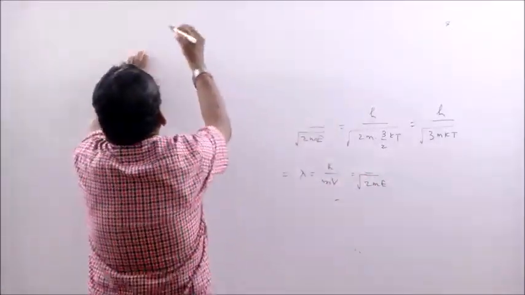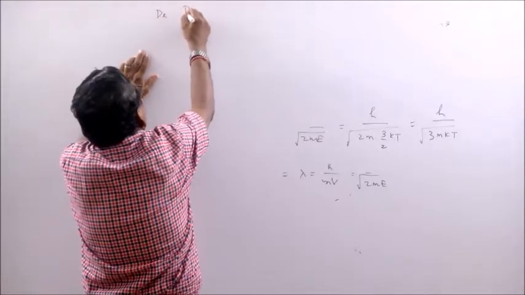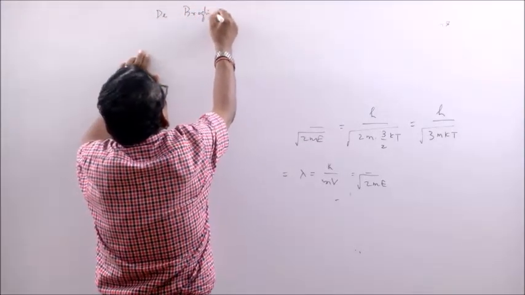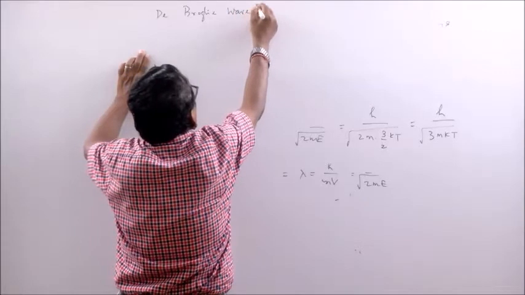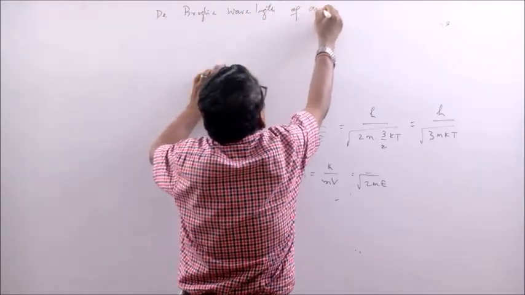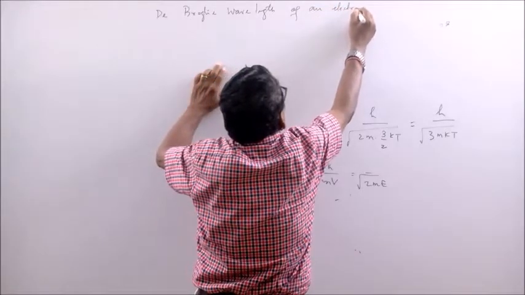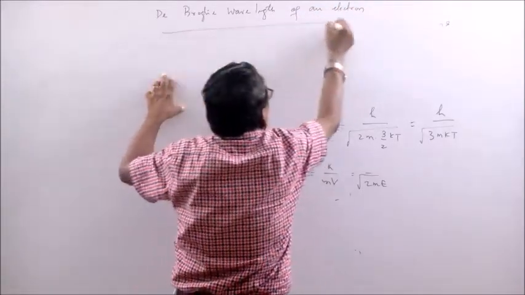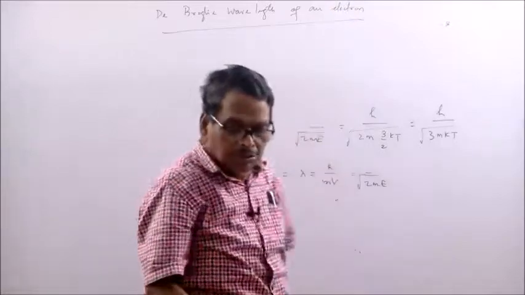De Broglie wavelength of an electron. And a very important formula I will find out here.